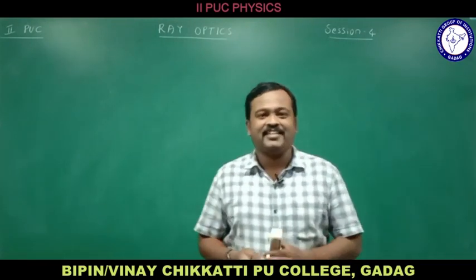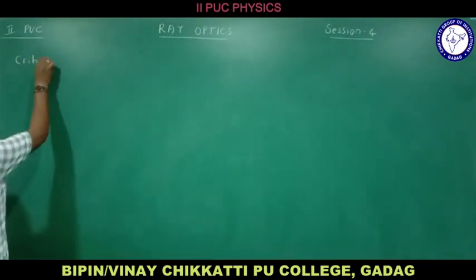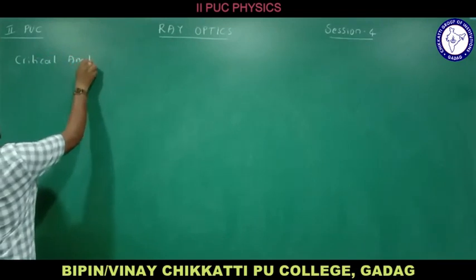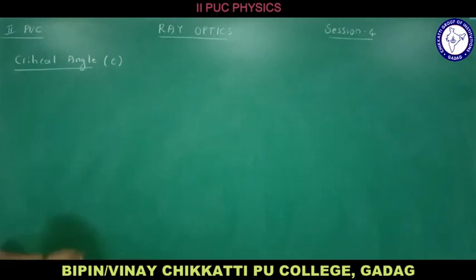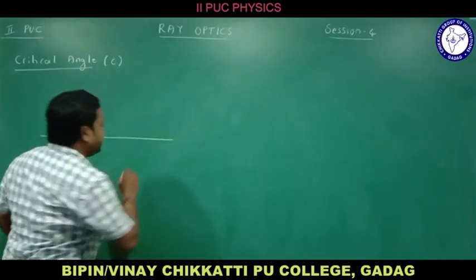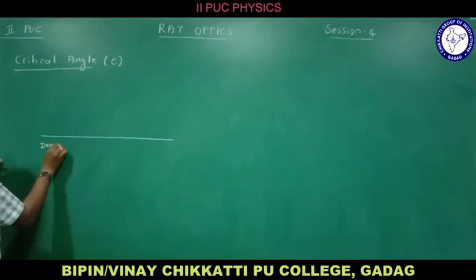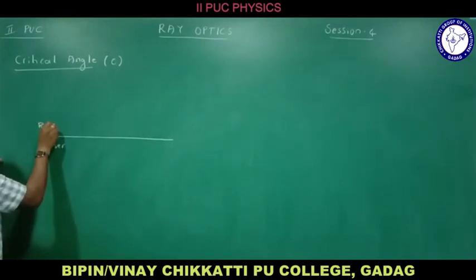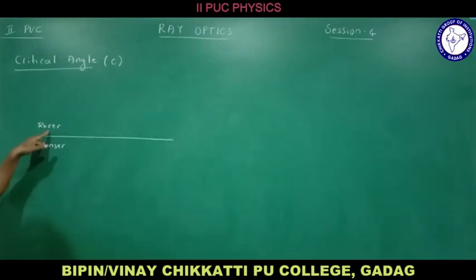Before that, let us study one concept called critical angle. Okay, and we denote critical angle as seen here. Now let us consider this is the interface of the two media, the boundary of the two media. Let me take this medium as denser medium and this medium as rarer medium. We know a medium in which light travels faster is called rarer medium, and a medium in which light travels a little bit slower compared to the other medium is called denser medium.